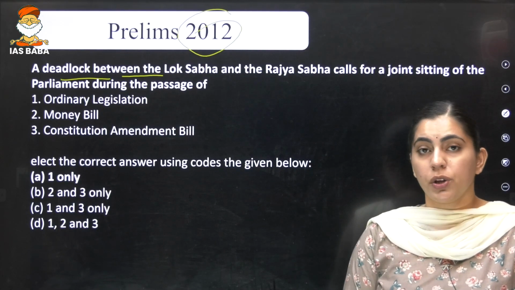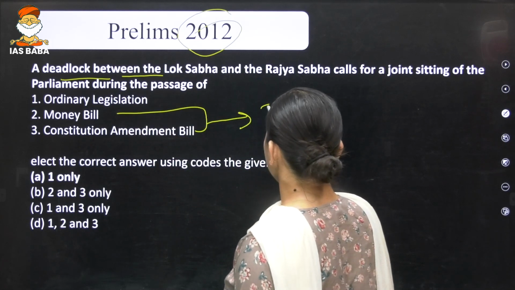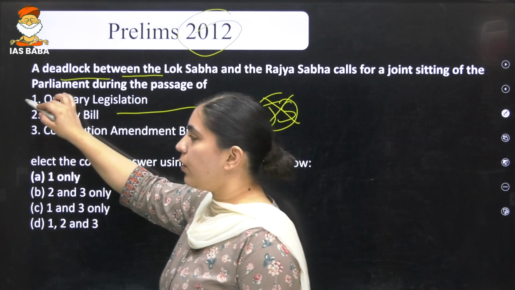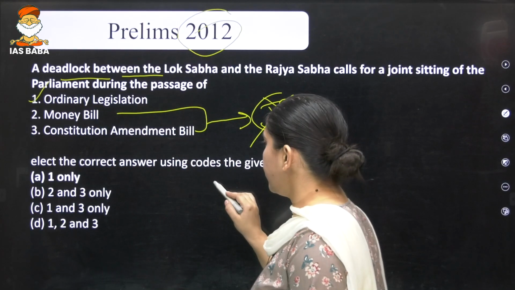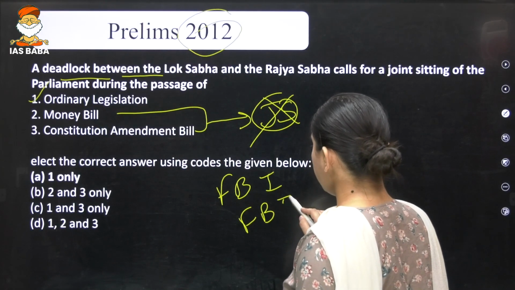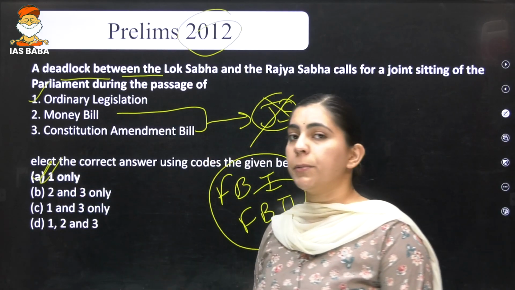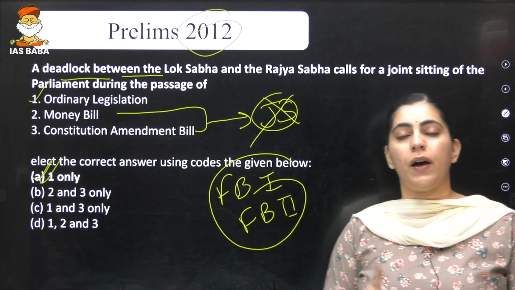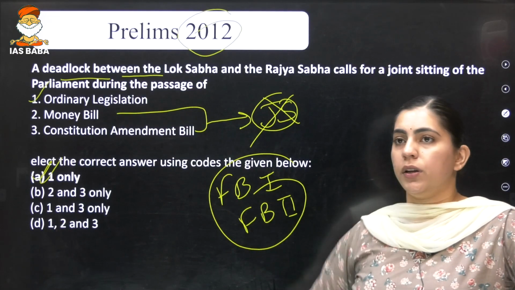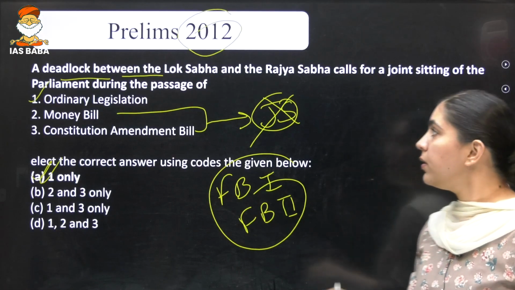But for the constitution amendment bill and money bill, there is no provision of joint sitting. Joint sitting can happen either in ordinary legislation or in finance bill 1 and finance bill 2. Right? So our correct option for this question is option 1 only, that a joint sitting can only happen in the cases of ordinary legislation as per this question. Is it clear?